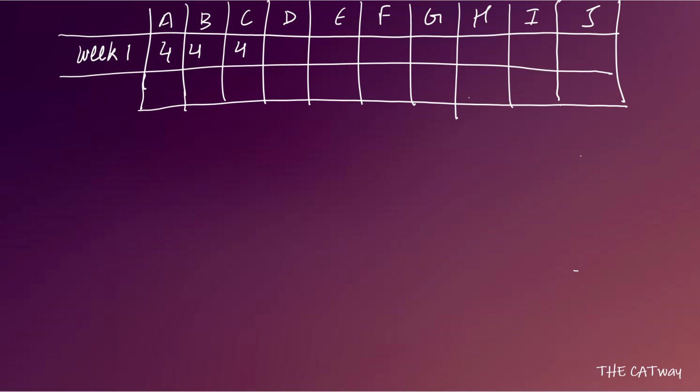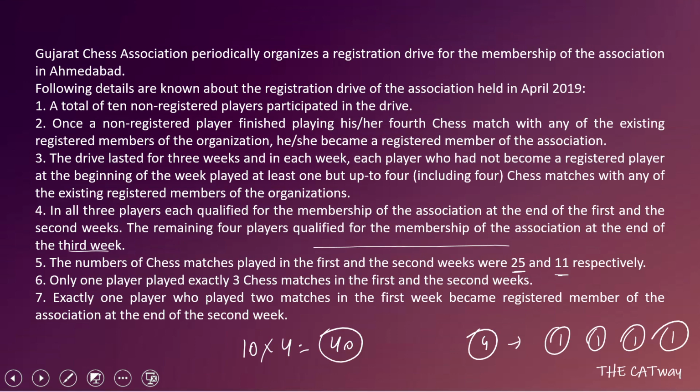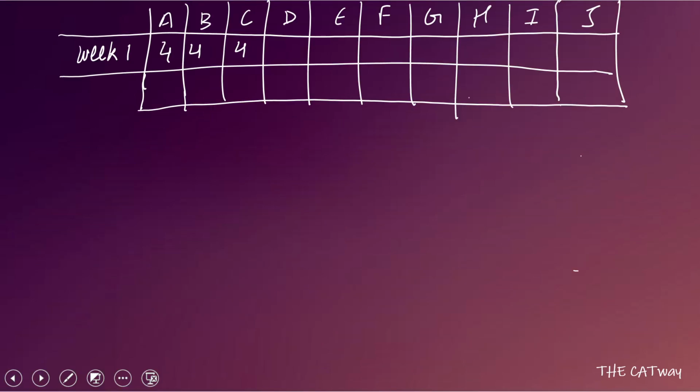Now it has also been said that exactly one player played 3 chess matches in the first and the second week. We can give these matches to any of the players, because there are no restrictions or conditions given to us. So let's say D is the one who played 3 matches in the first week. Now in the remaining six, nobody can play either 3 or 4 matches in week 1.